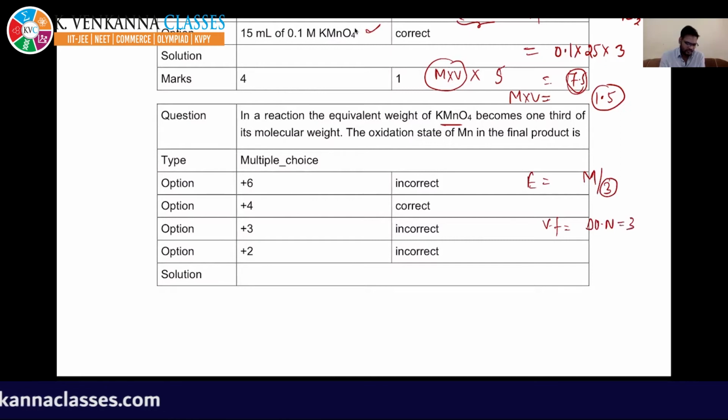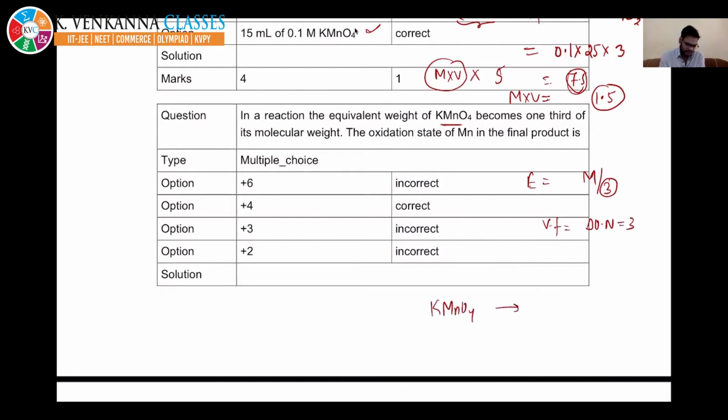You can write KMnO4 converting into Mn plus X, where Mn is plus 7. Delta oxidation number is 7 minus X, and this should be equal to 3. So X should be 4. Correct answer is 4. Tell me if you have any doubt.